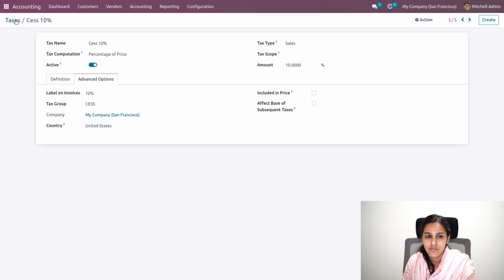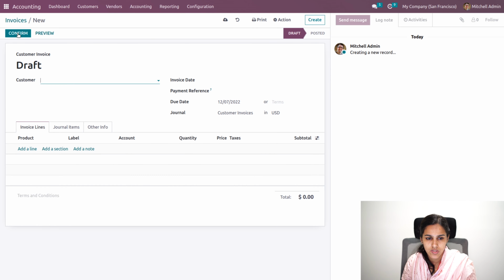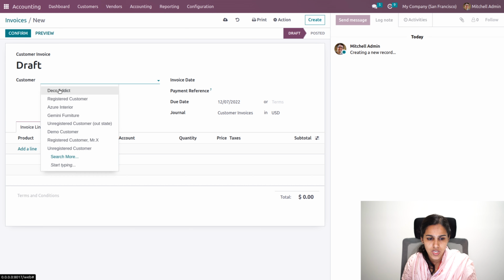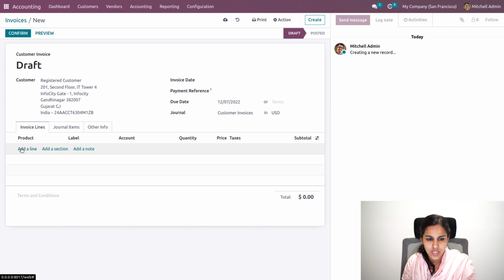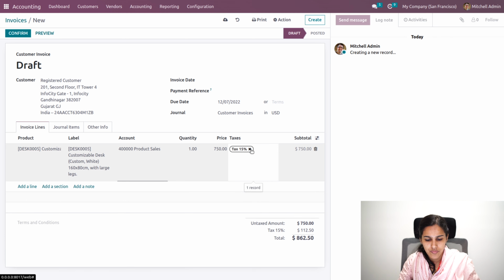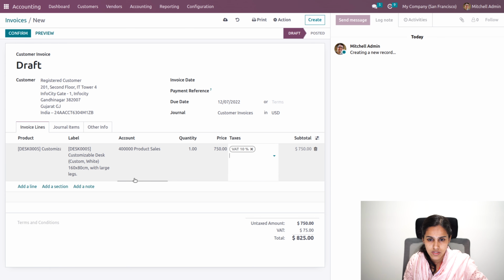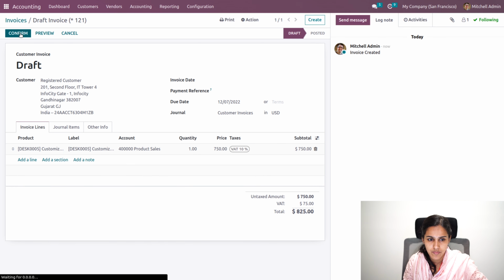Okay, now if I'm trying to apply this in my invoices, like for a registered customer, I have created an invoice, and here VAT is applied, VAT 10%. Let's save and confirm.